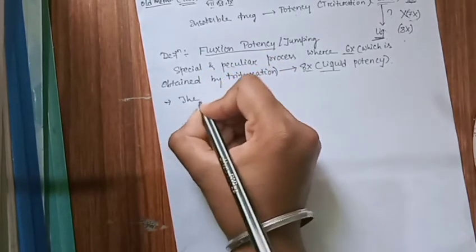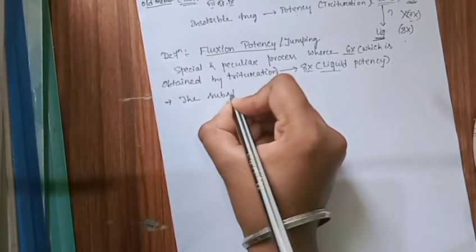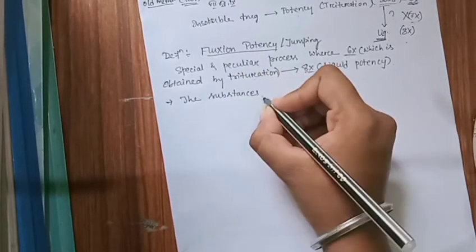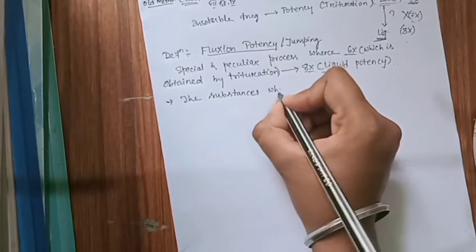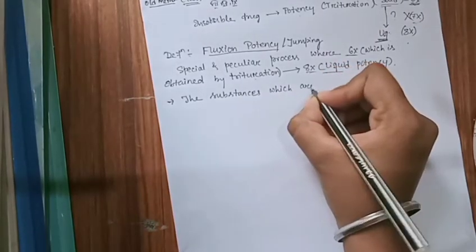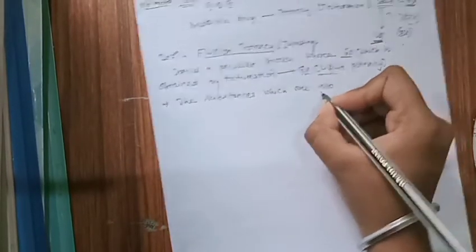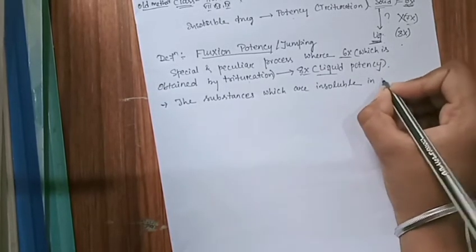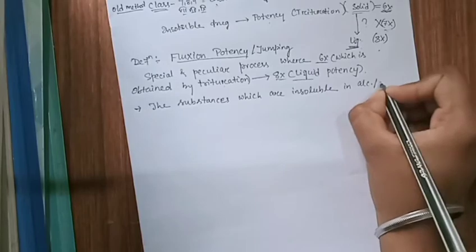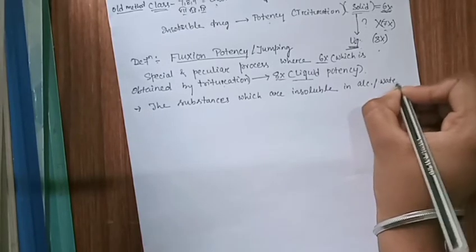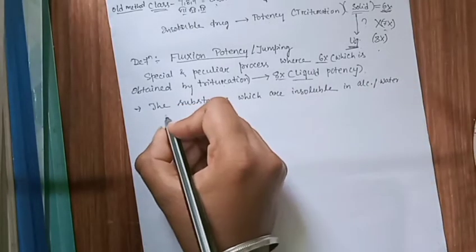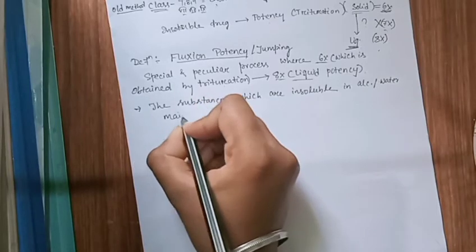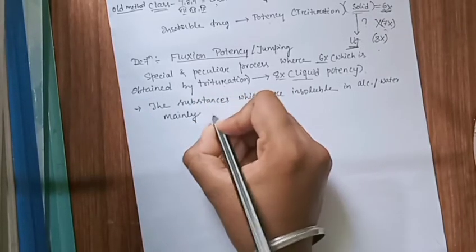Another point is which substances go through this jumping potency procedure. The substances are those which are insoluble in water, liquid or alcohol. What are these substances? These are mainly called mineral substances.